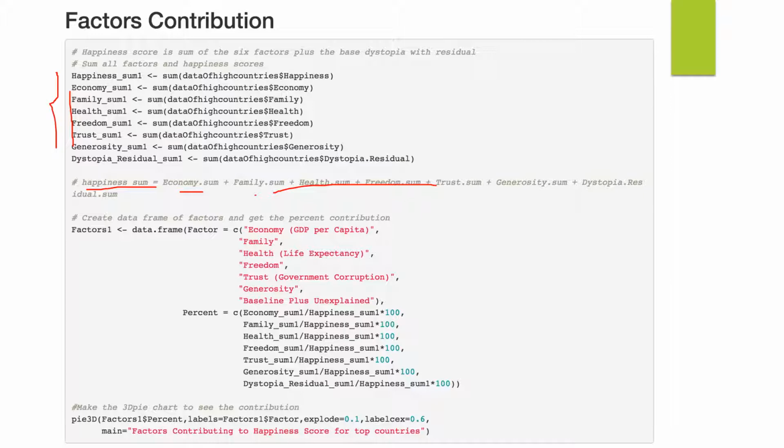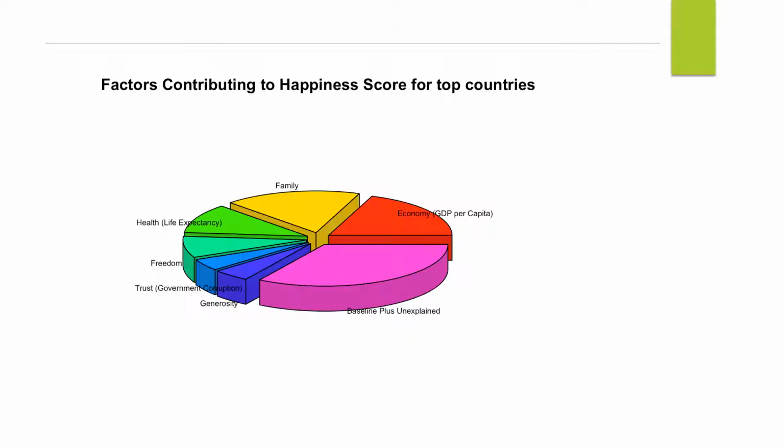Then I created a new data frame, where one column is the names and another is the percent. Here is the pie graph for the highest score countries, since I feel like a pie graph is very clear for seeing the factors' contribution.